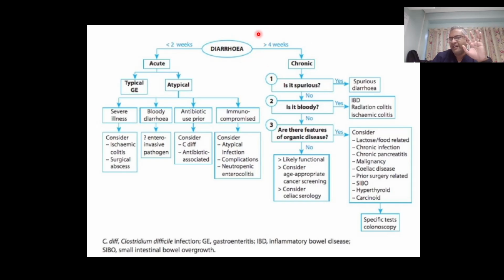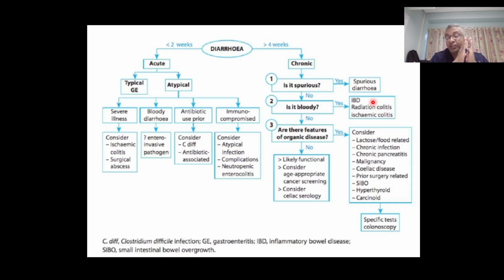What about the right-hand side of the algorithm? More than 4 weeks, it becomes chronic. First question, is it spurious diarrhea? If no, is it bloody? And that's when we talk about inflammatory bowel disease, our good brothers, ulcerative colitis and Crohn's disease. And you guys remember the key differences between ulcerative colitis and Crohn's. Ulcerative colitis sticks to the colon. Crohn's can occur anywhere from mouth to anus, typically has skip lesions in between.